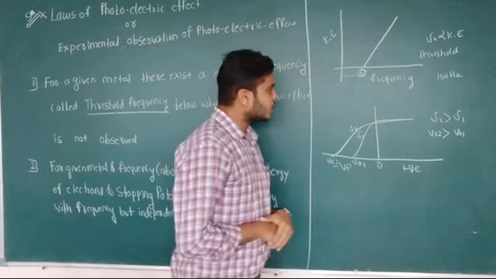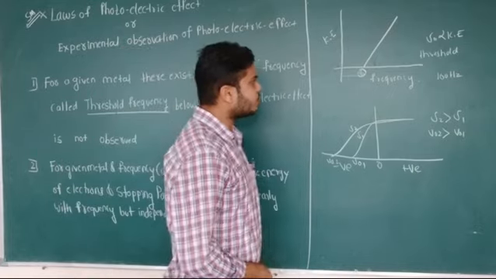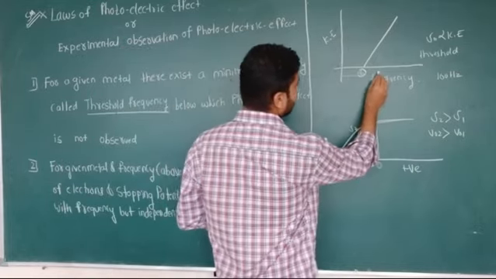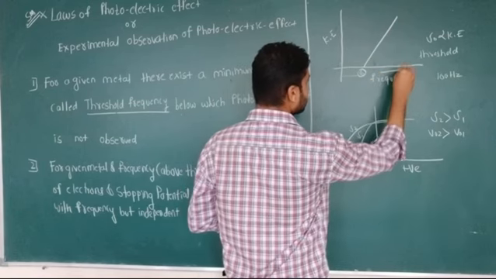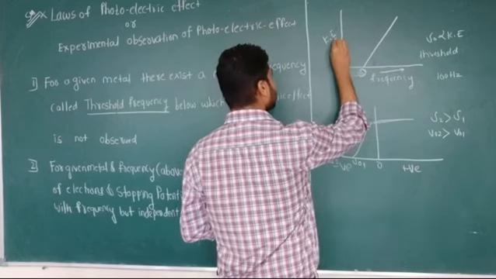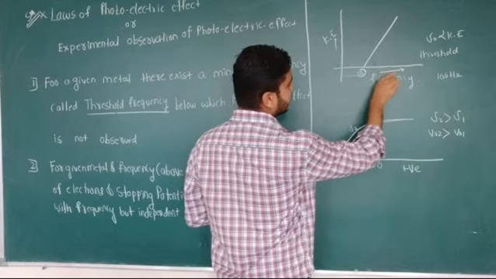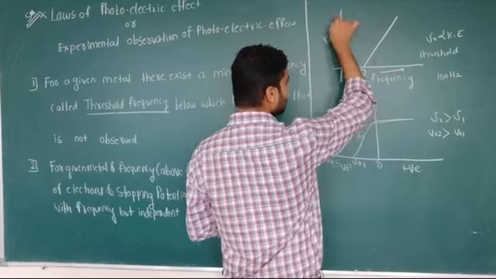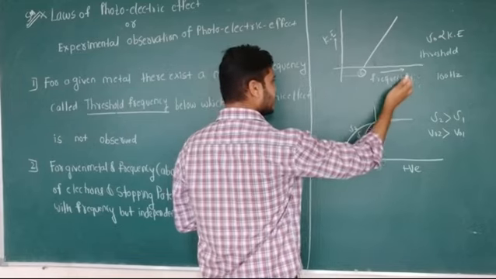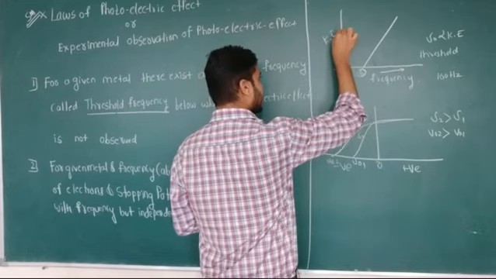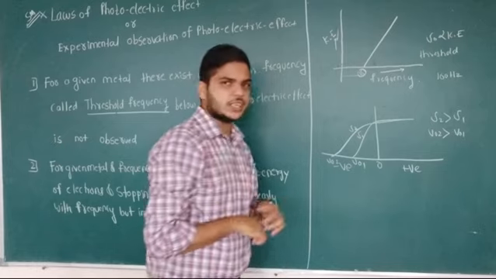Now again look at the graph. From this graph, what will you conclude? If the frequency keeps on increasing, the kinetic energy of the emitted electron is increasing. Now look here. As I am going along the x-axis, the kinetic energy is also increasing. If you are decreasing the frequency, the kinetic energy of the emitted electron is decreasing.